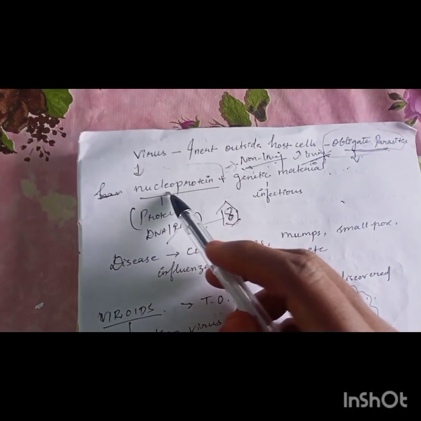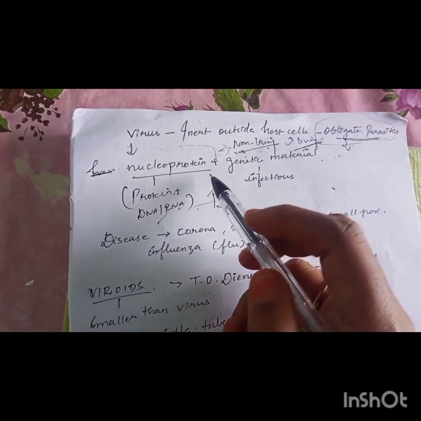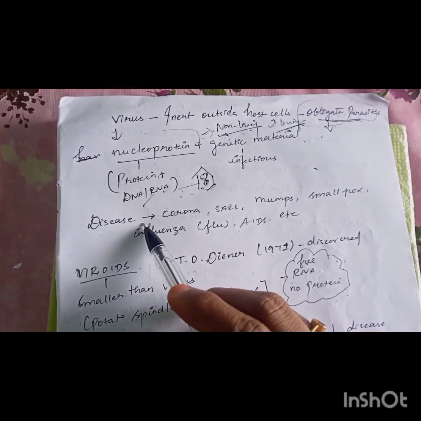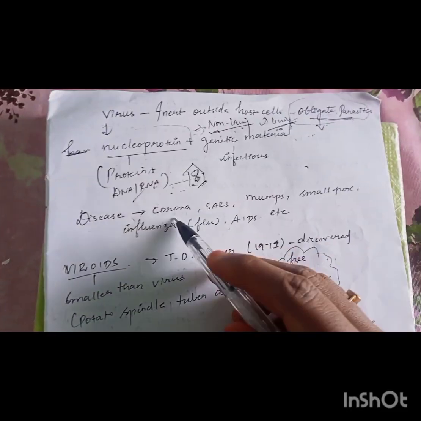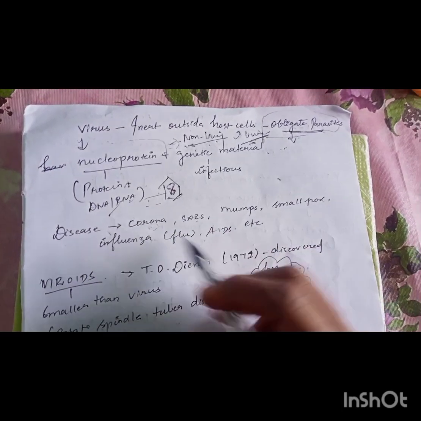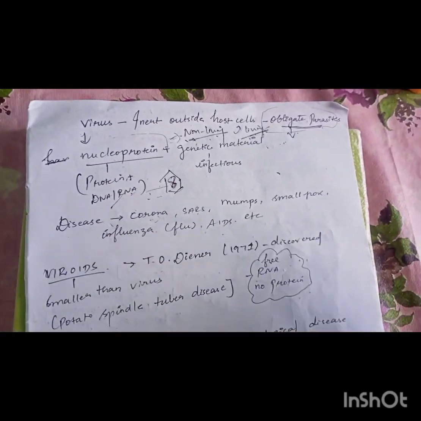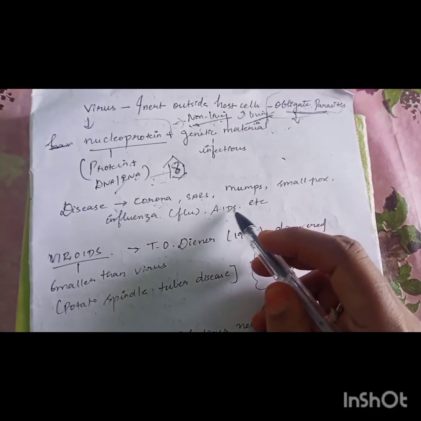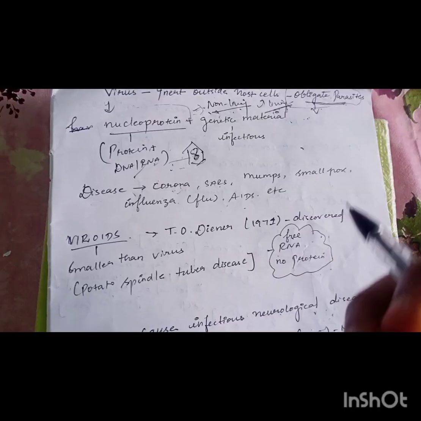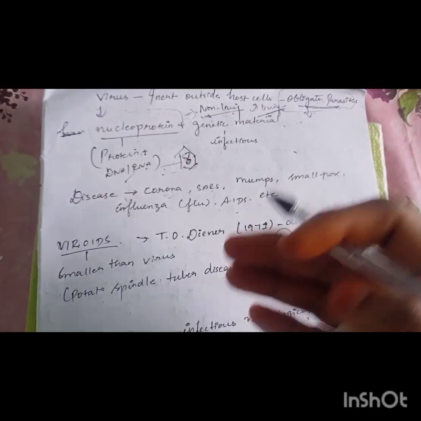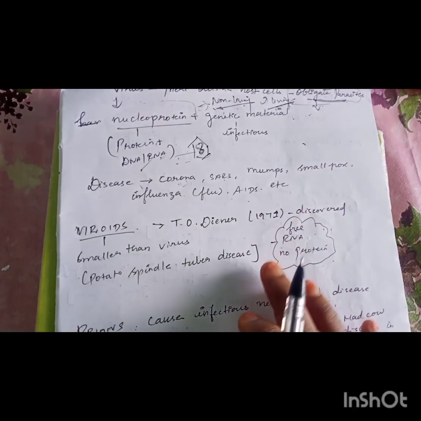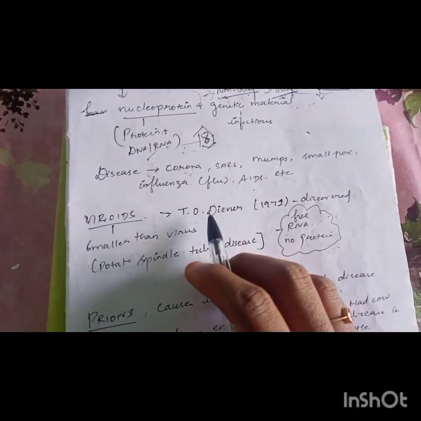Already we have seen it's a nucleoprotein; it has only the protein and the genetic material, and most of the deadly diseases are caused by viruses. The best example is the recent corona, and SARS, mumps, smallpox, influenza, AIDS. Even in animals and plants it is causing many diseases, and most of the diseases are incurable in the beginning stage. Now vaccinations are formulated, and they are brought under control.